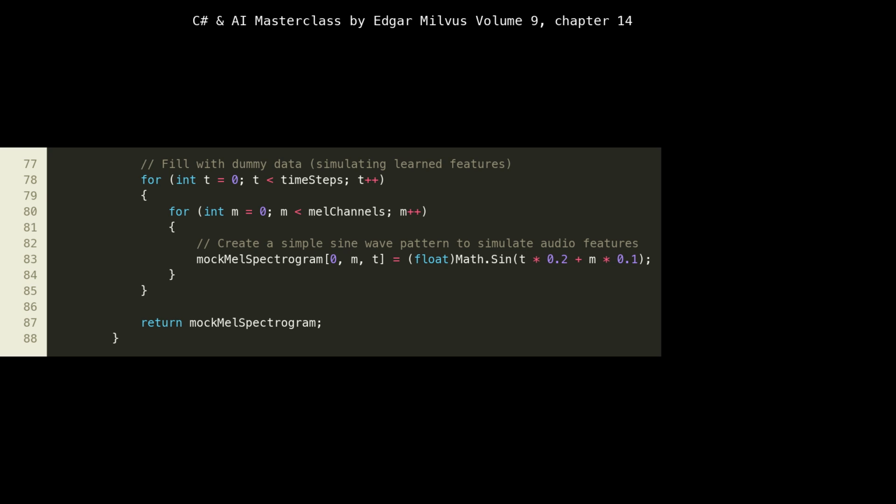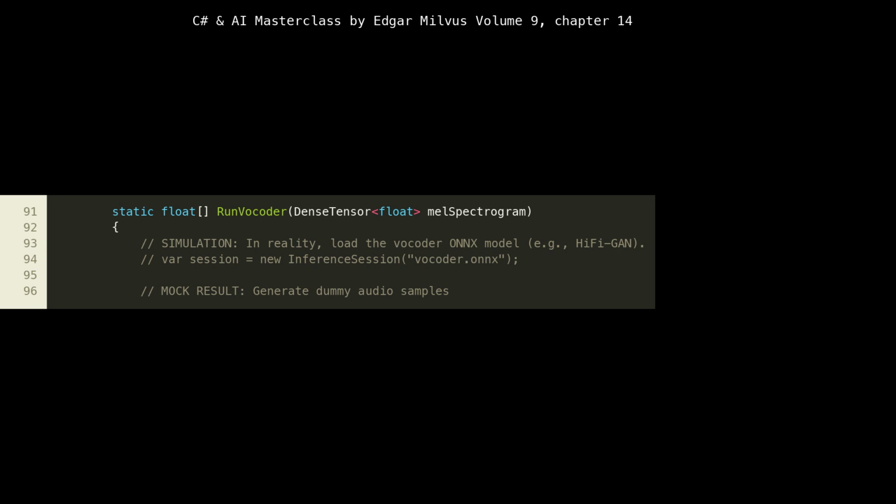Moving to run vocoder, we again see the commented out ONNX model loading at line 93. Just like the acoustic model, a real vocoder would be loaded as an inference session from its ONNX file, e.g., vocoder.onnx. The vocoder's job is to take the MEL spectrogram, which is a compressed, frequency domain representation, and reconstruct the high-fidelity, time-domain audio waveform. This is a computationally intensive task, often involving generative adversarial networks, GANs, or autoregressive models.